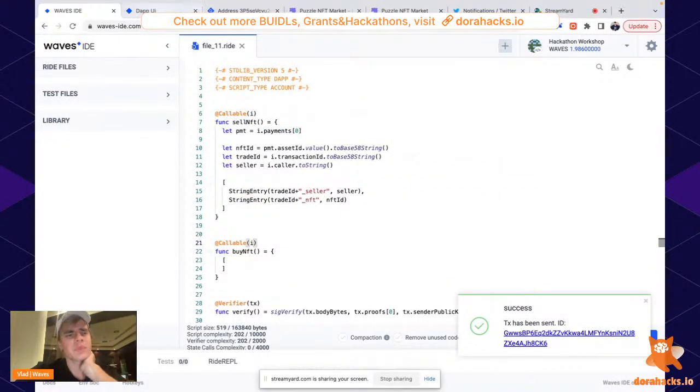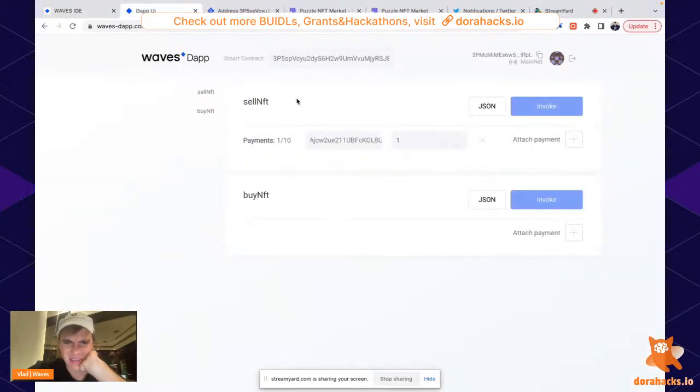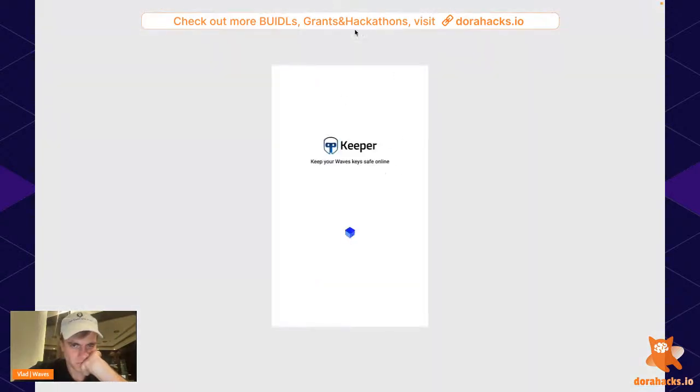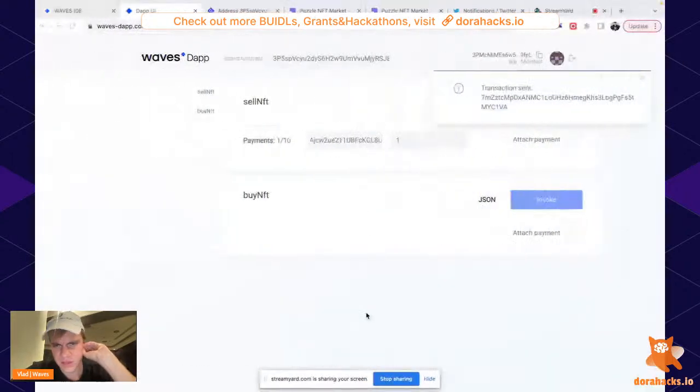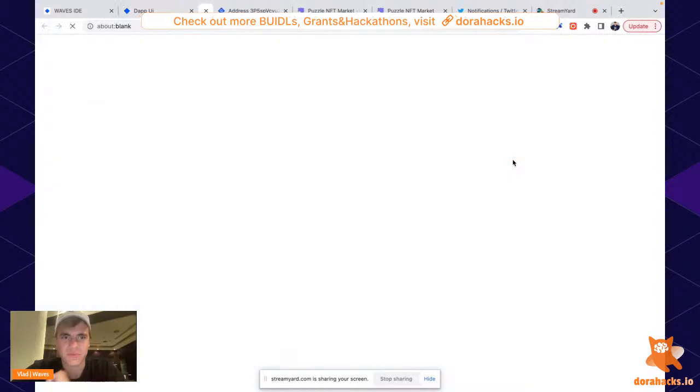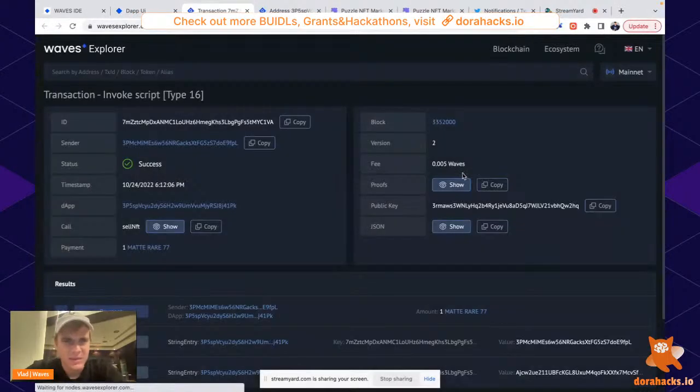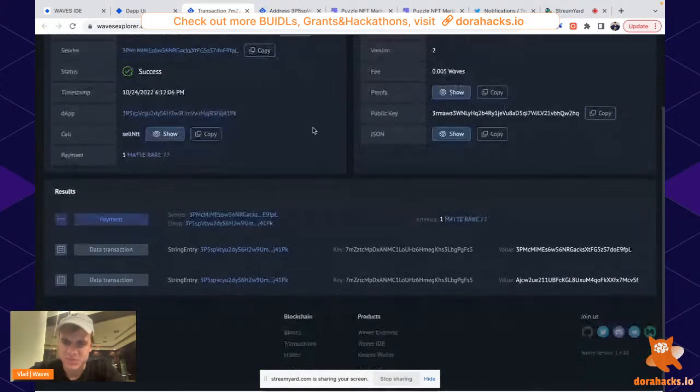Deploy is successful. Now we can go and try it. I'm selling this eagle. Not bad. Let's go. Whoop, I've sent. Okay, let's see what happened after I performed this transaction. We can see it in an explorer, in the block explorer.